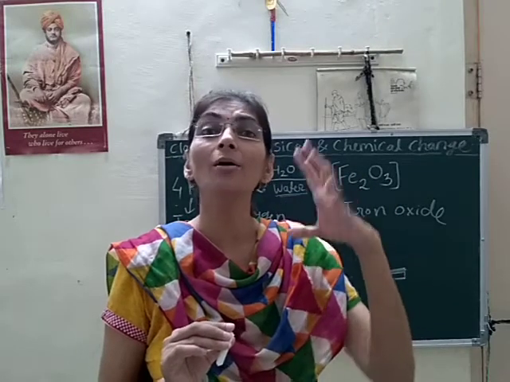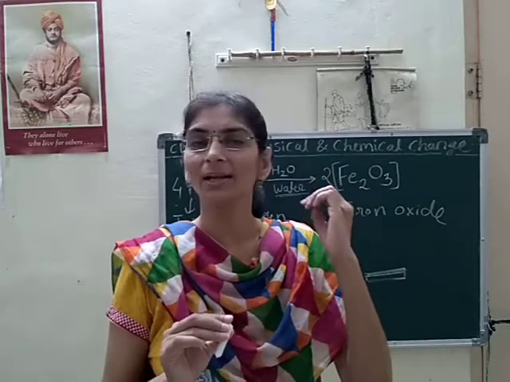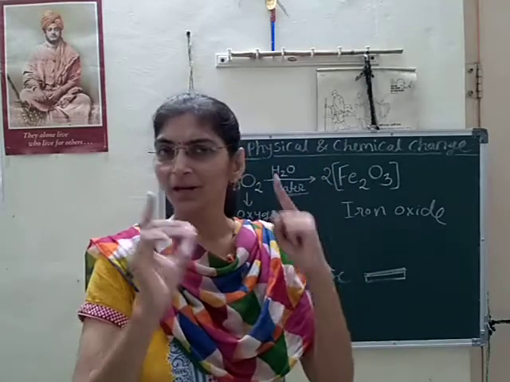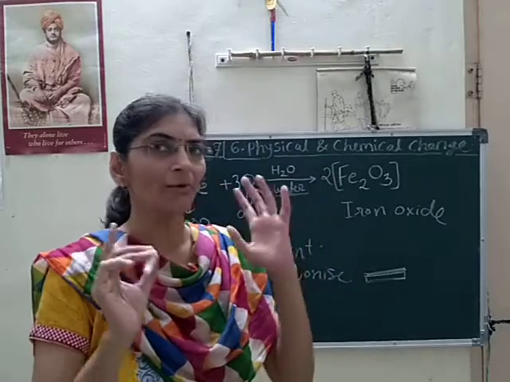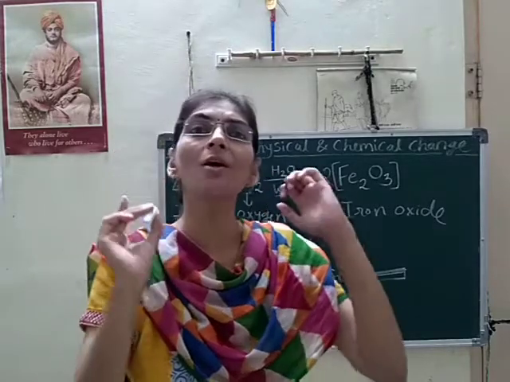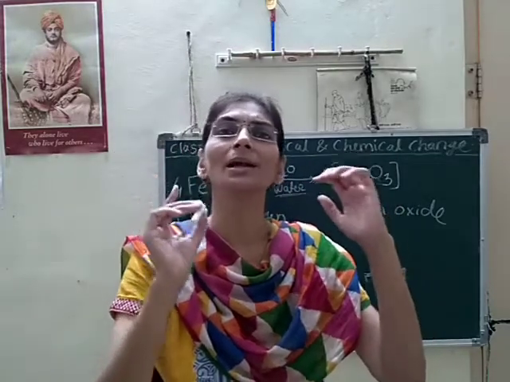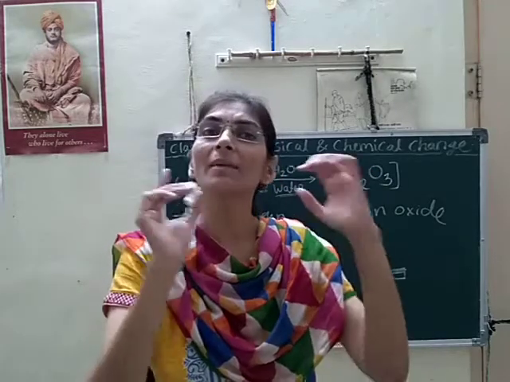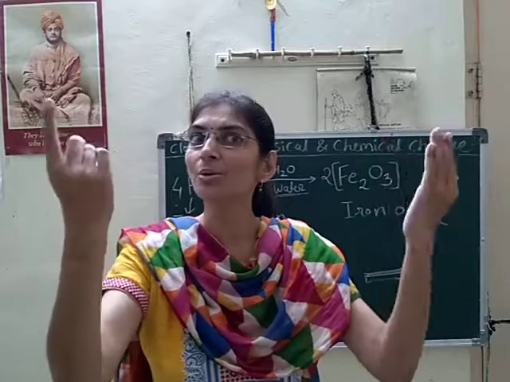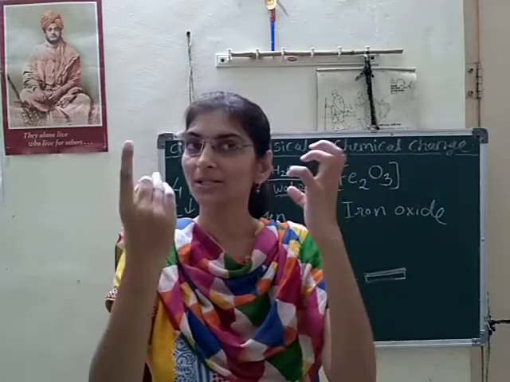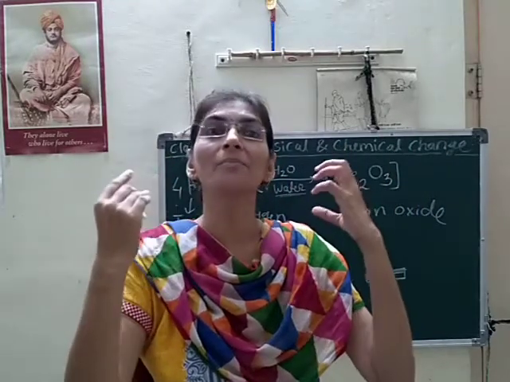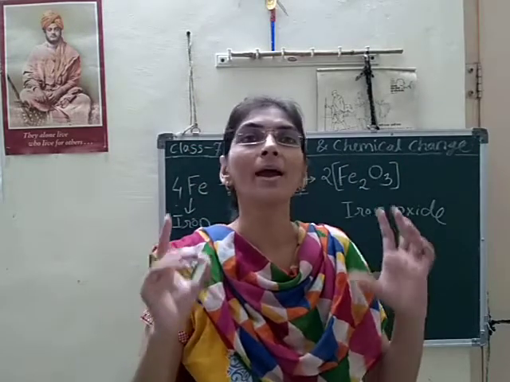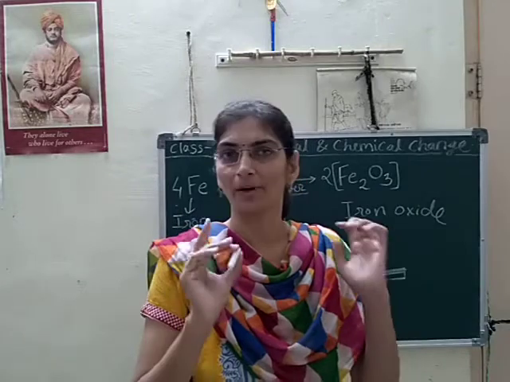That's why it will not get rust. Yes, it is a very important thing. Keep in mind what is meant by alloy. It is a mixture of two metals or a metal and a non-metal. We mix them, a chemical reaction happens and we get a new type of metallic substance, and that is called an alloy. It has different properties.